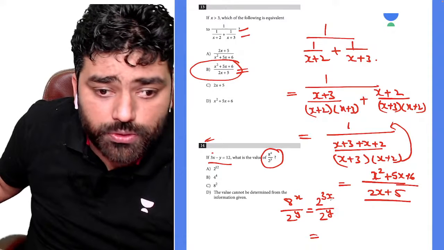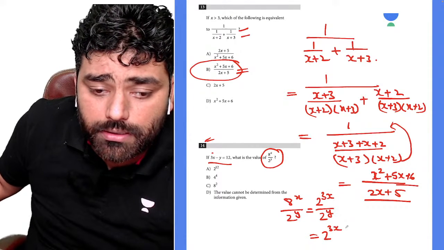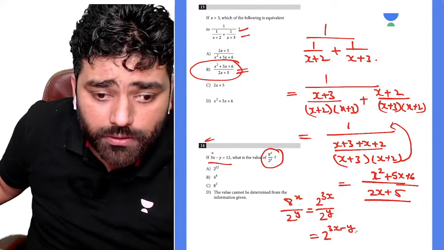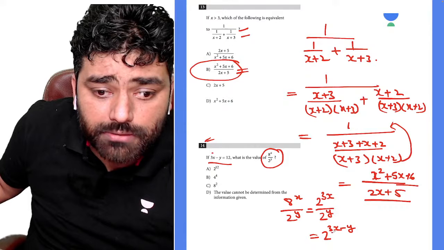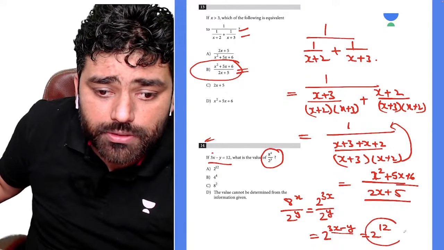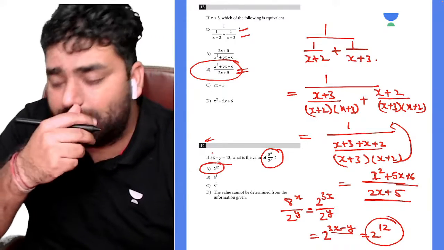And now, because the bases are same, this is 2 to the power 3x minus y, right? Because the powers will be subtracted now. And we are given this value as well, 3x minus y is 12, so you can just substitute it there. But most of the students give the obvious answer.